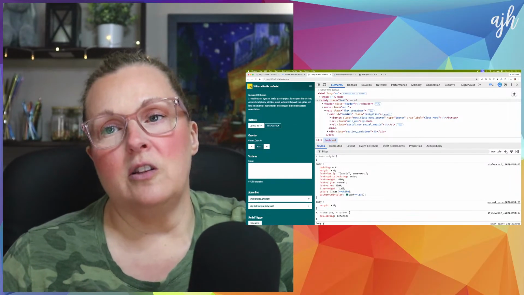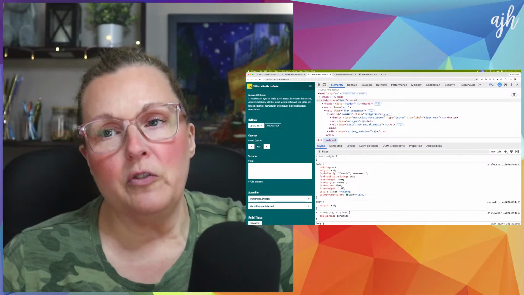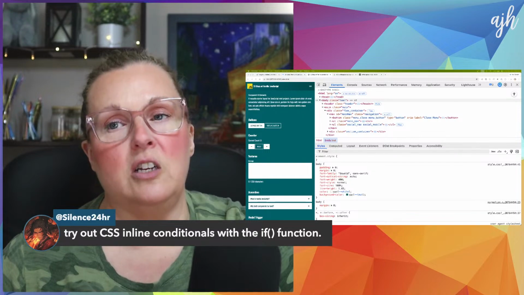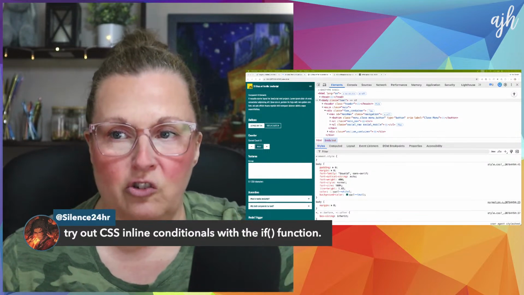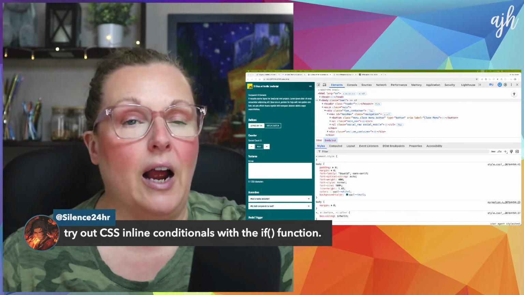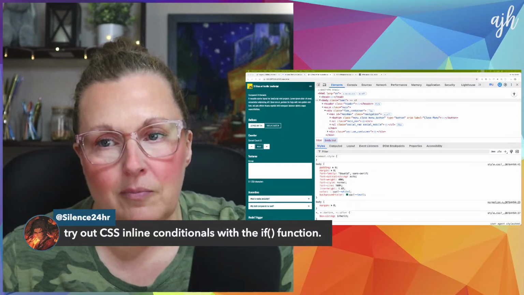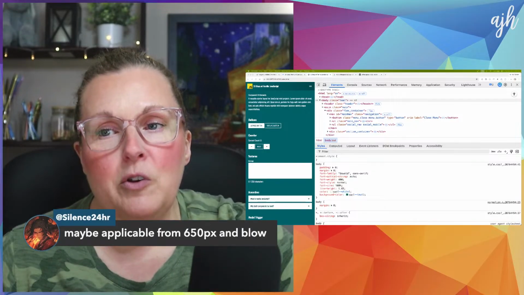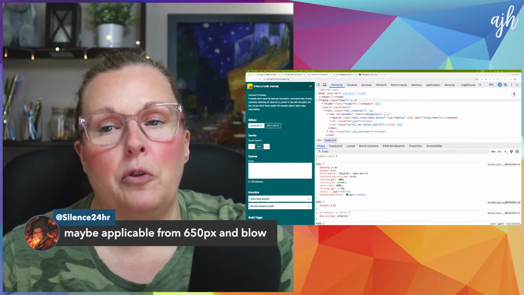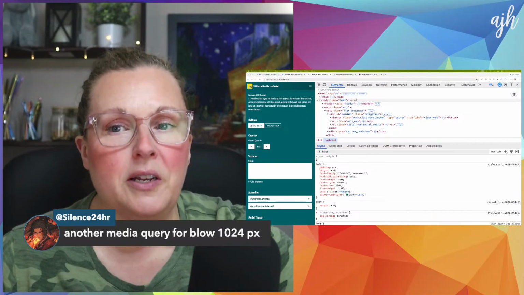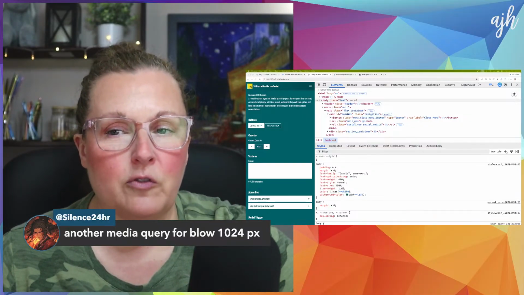Let's check out the chat. So Silence for 24 Hours has some good suggestions. Is suggesting try out CSS inline conditionals with the if function. I know of them. I haven't used any of them. Yeah, I think I'm going to be sticking with 1024 as a media query. I don't write too many media queries. I let the design sort of drive that.